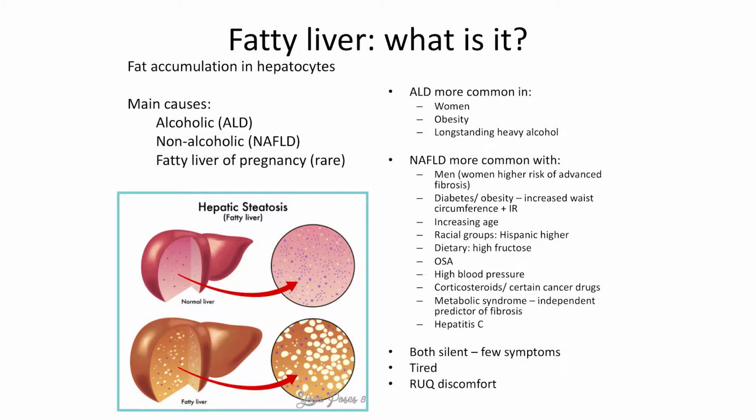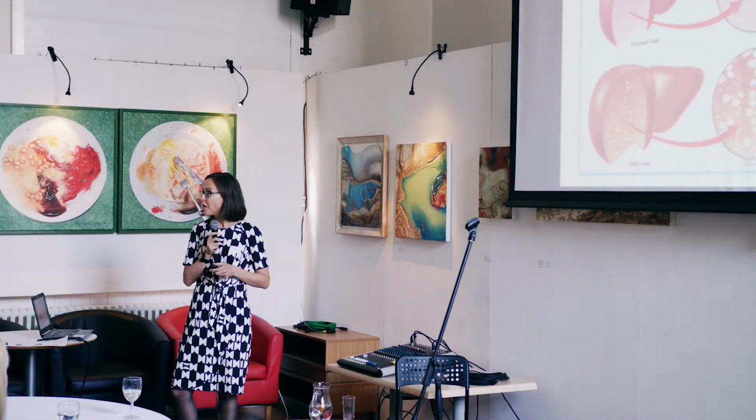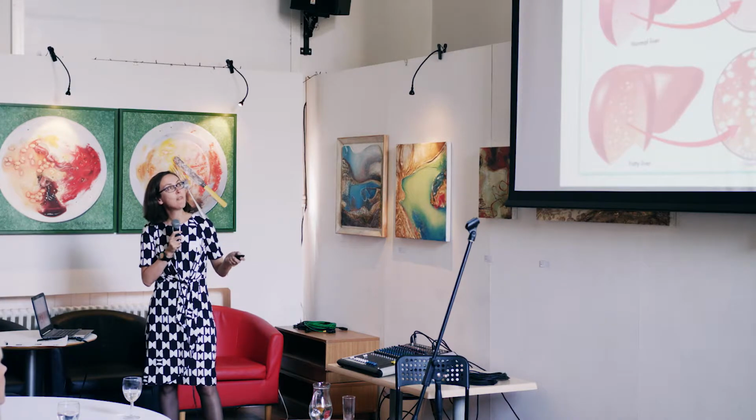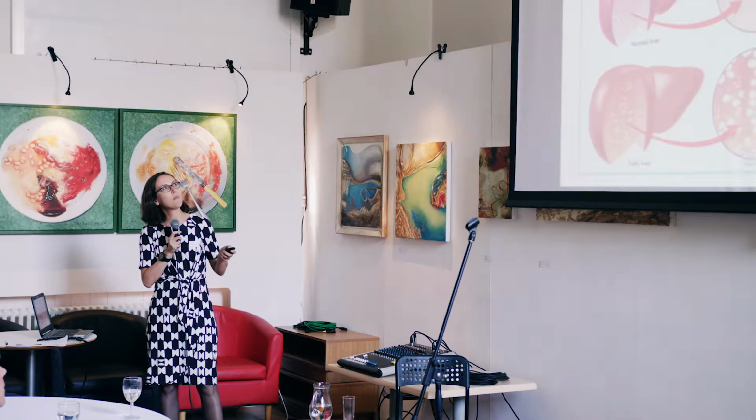Now, to make the differentiation between alcoholic and non-alcoholic liver disease, we tend to say in Taunton that if you're drinking more than 25 units a week, then that makes you much more prone to the fat being related to alcoholic liver disease rather than non-alcoholic liver disease. Now, 25 units, to put that in context, is 5 half bottles of wine with 2 alcohol-free nights. And you think about the population and how much they drink, that's quite a lot of people. So while we have a big problem with this, we also have a little problem with this.